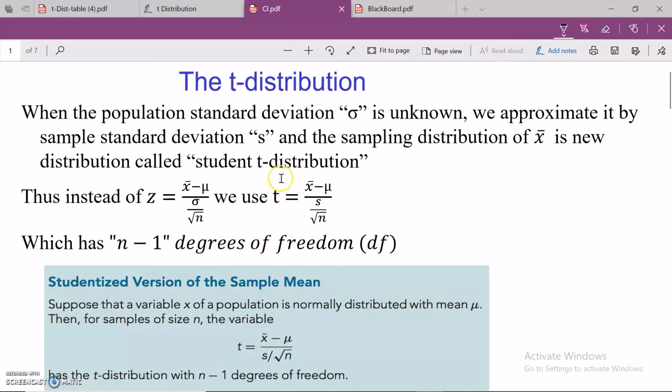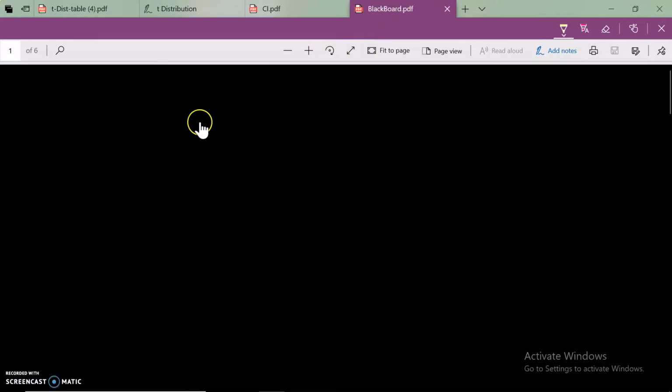The t distribution. Before I tell you what a t distribution is, how it looks, how it came into existence, and what its properties are, I think it's a good idea to review what we are doing and what we have done so far. Let's move to another page to see what we have done so far.